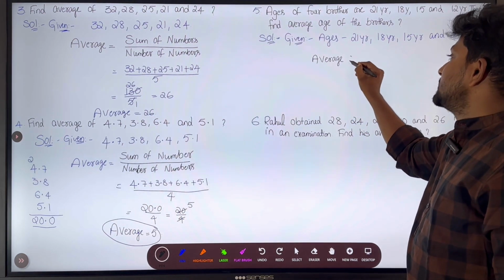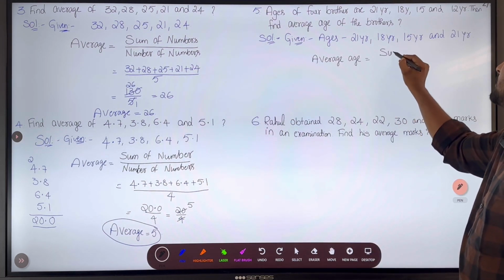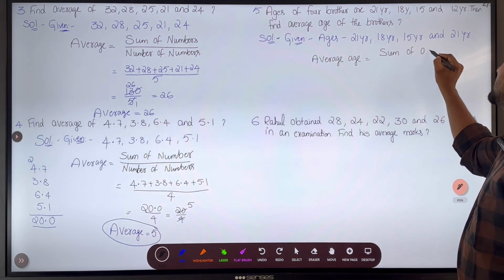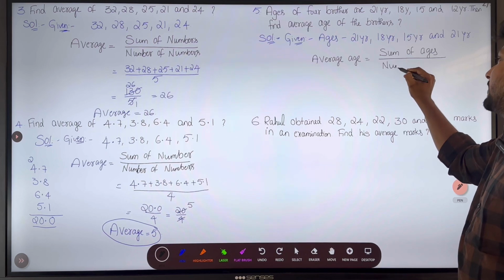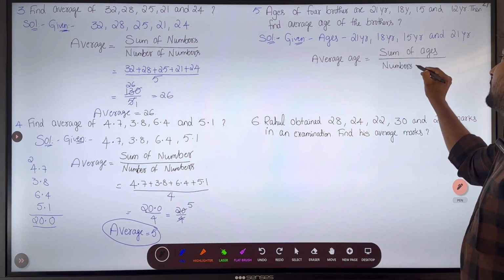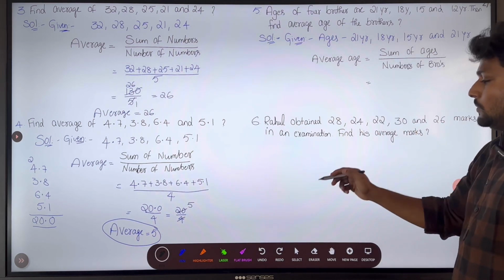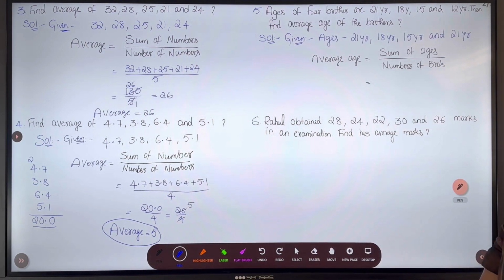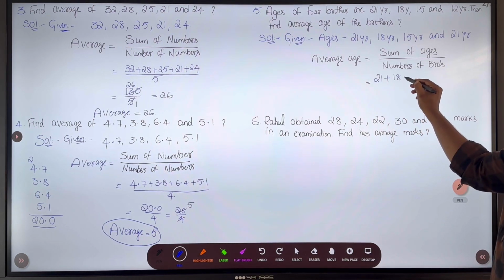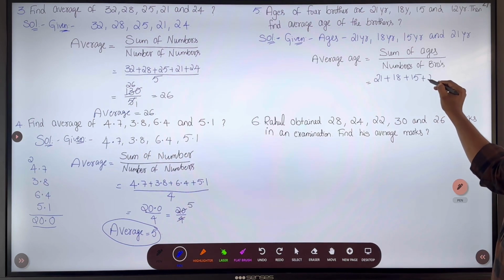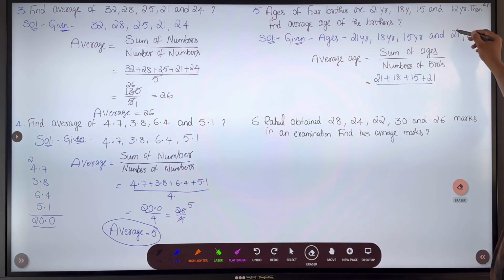average age. We need to find the average age. So sum of ages of brothers by number of brothers. We are taking the ages of the brothers, so the number of brothers. So what is the sum of ages? Their ages, nana, 21 plus 18 plus 15 plus 21. These are the ages of 4 brothers. So 12, nana, the last brother's age is 12.